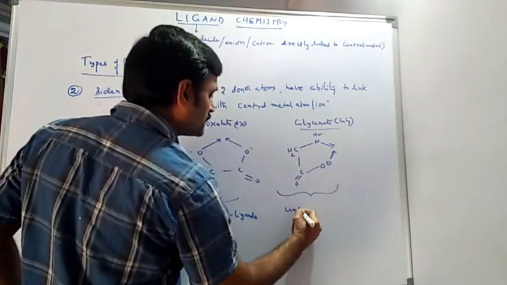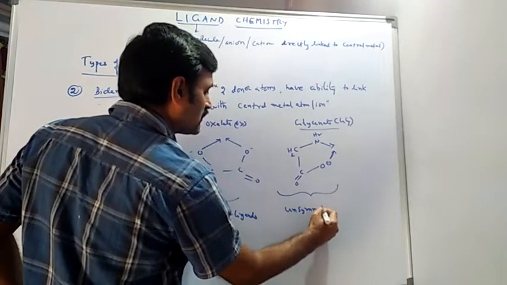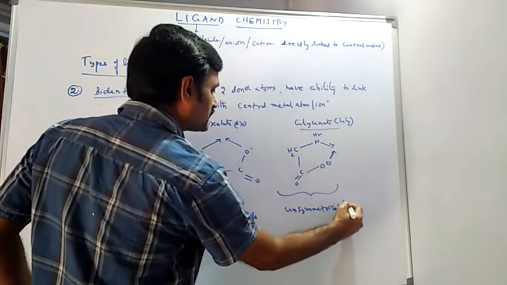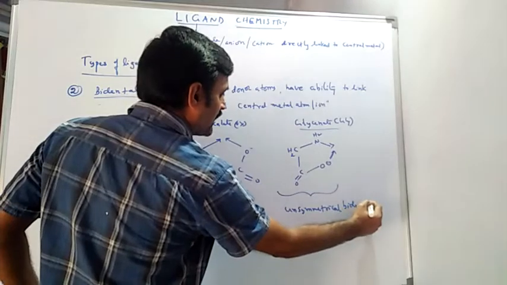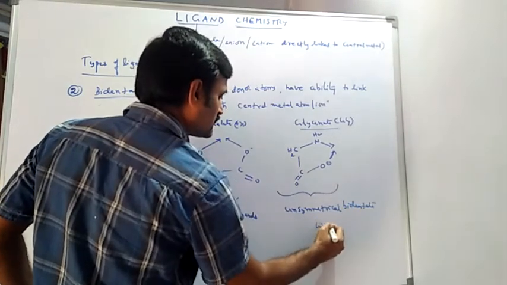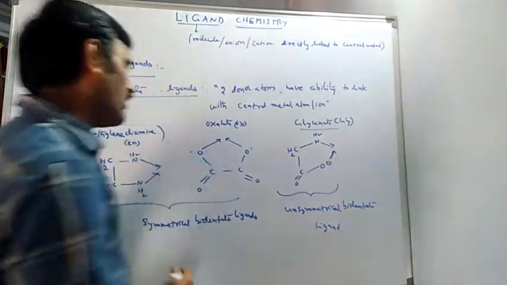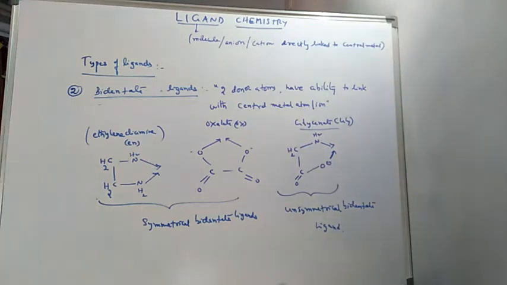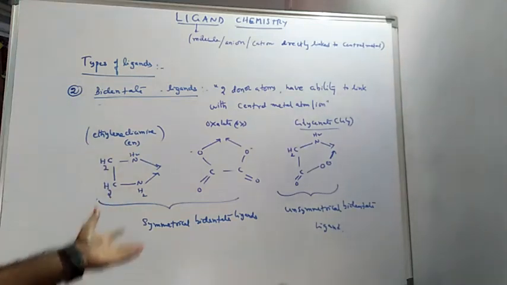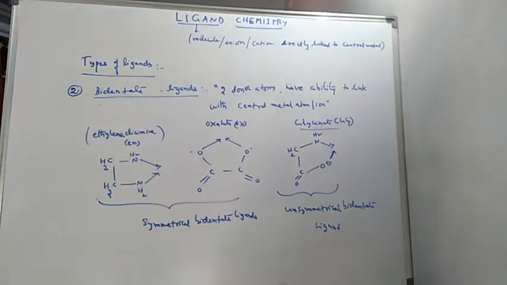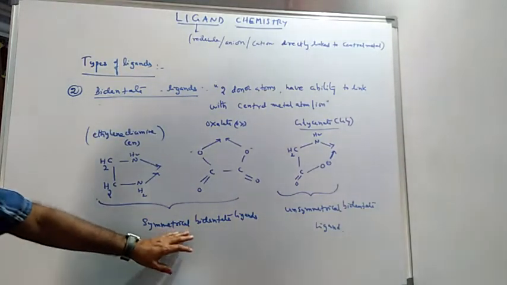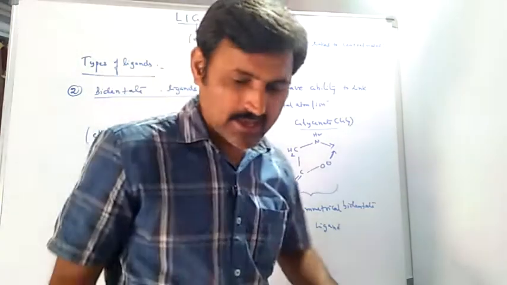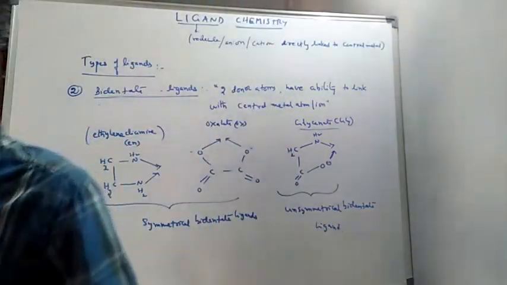But here what we noticed is different donor atoms are there, so we can call this an unsymmetrical bidentate ligand. So keep in mind that bidentate ligands can be divided into two types. One type is called the symmetrical bidentate ligand, another one is called the unsymmetrical bidentate ligand.